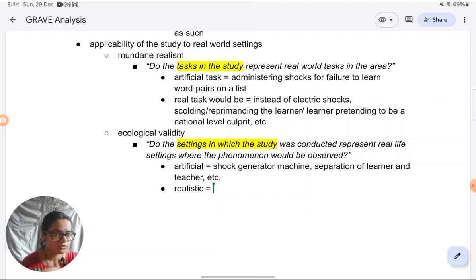So, in my strong opinion, you should be able to think of alternatives of what setting would be more realistic. In case your teacher discourages that, you can leave it aside, but I feel that is a better way of showing your critical thinking.